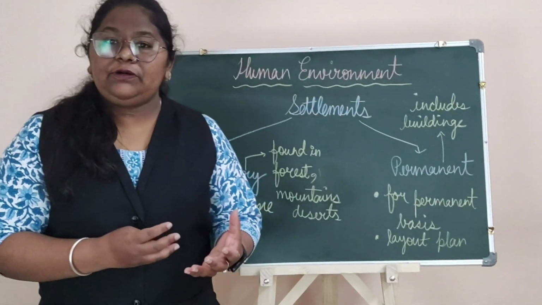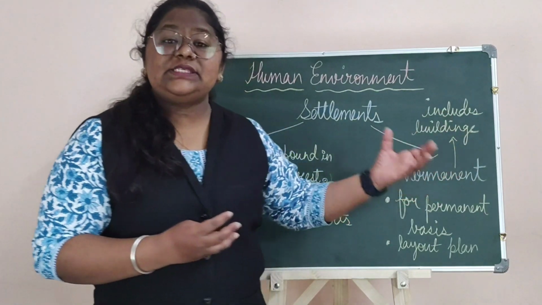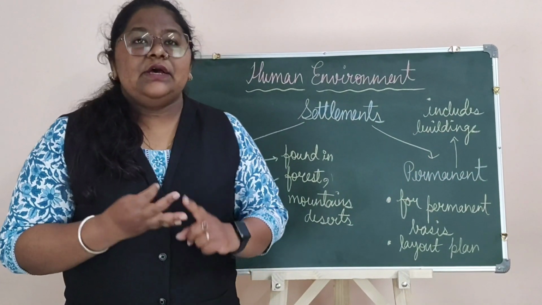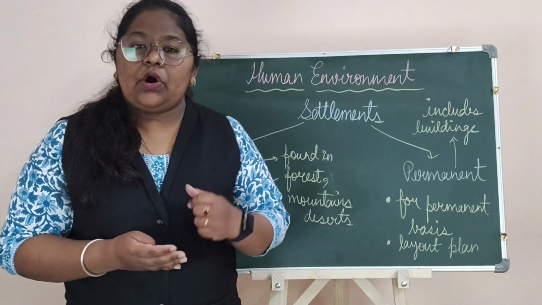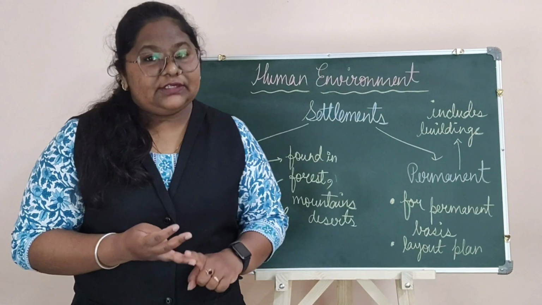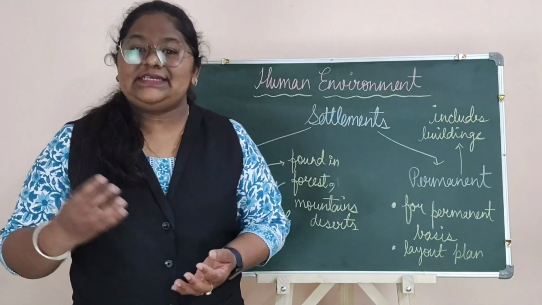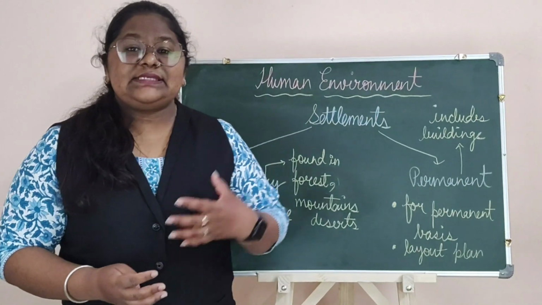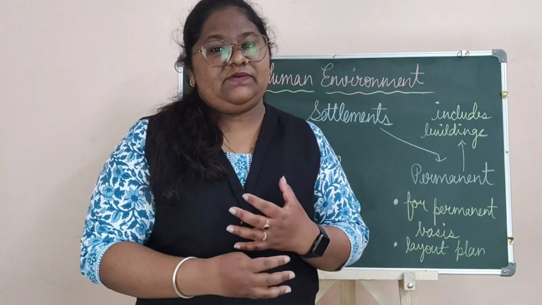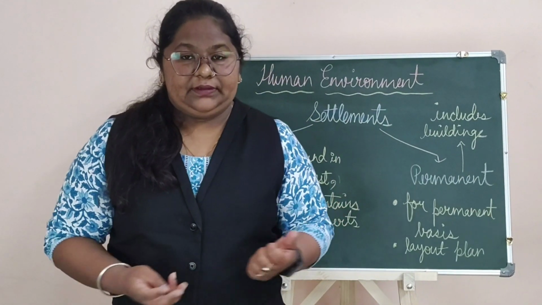These layout plans require buildings for commercial purposes, residential purposes, schools, hospitals, offices, and also for entertainment and cultural needs, and also space for streets, roads, etc. Now these settlements are mostly classified into two types, that is rural and urban.